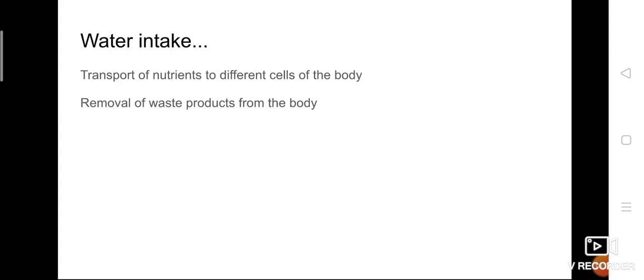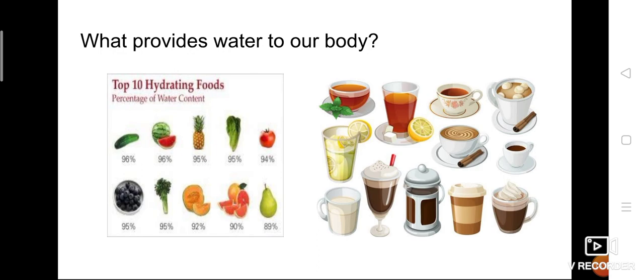And waste products are also removed by water. So water is a beautiful thing. It's a very important thing which is essential for our body, for the transport mechanism as well as for the removal of waste products. So what provides water to our body? From where are we getting this water? Generally we drink water directly as it is, and sometimes we take coffee, tea, fresh juice, mocktails, cappuccino. So many things we are taking.